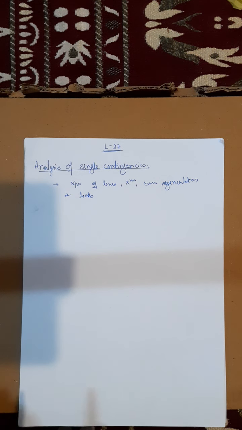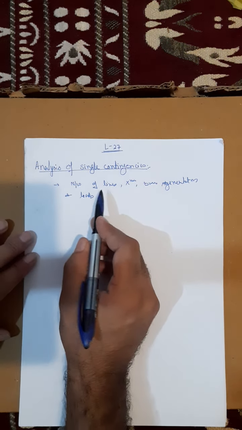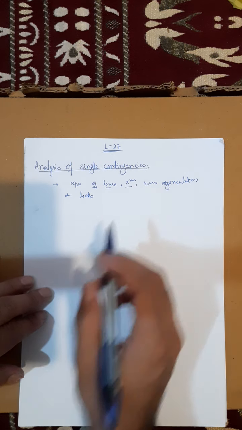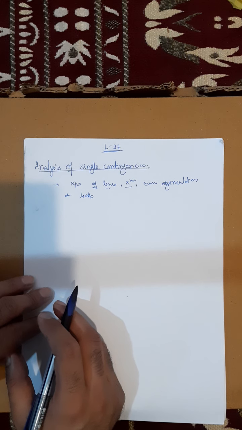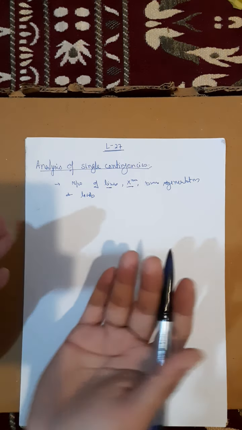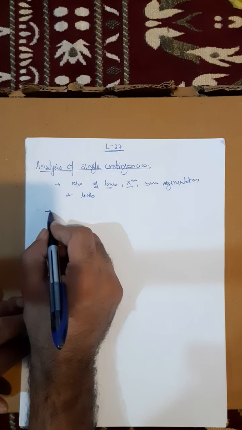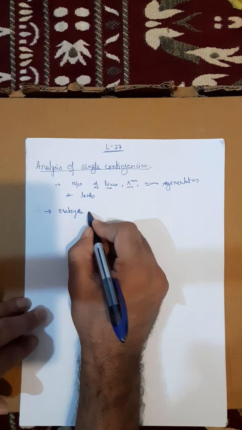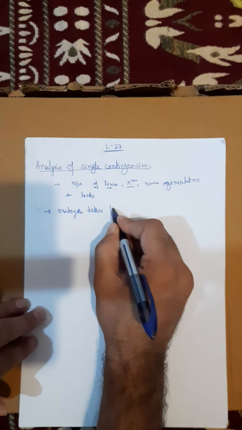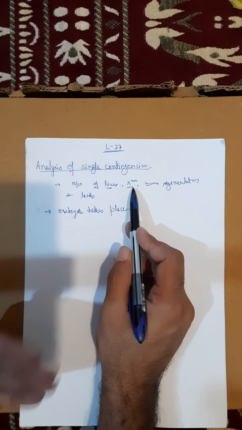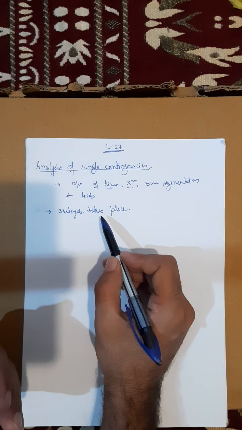Everything. So whenever we want to take out a transmission line or a transformer from the circuit, we say that an outage takes place. Whenever we remove a transmission line or transformer from a circuit, we say that an outage has taken place.